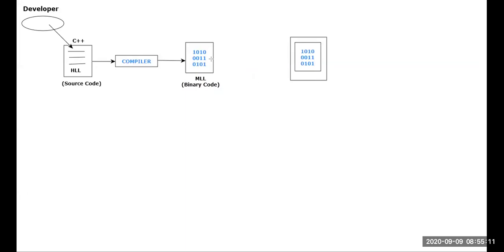If this particular machine level language code has to be loaded on the RAM, one software is used. What is the name of the software? Don't you think the name of the software happens to be loader software? This loader software is responsible to load that machine level language code on the RAM. I will just consider this happens to be the RAM of the computer. This happens to be the machine level language code.